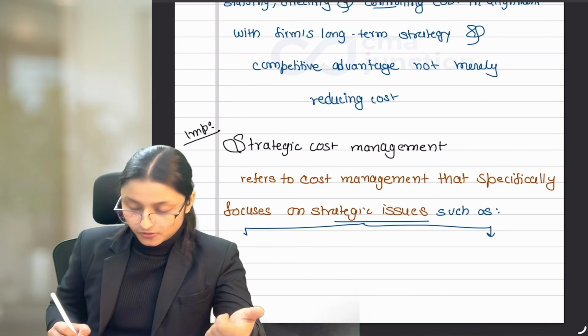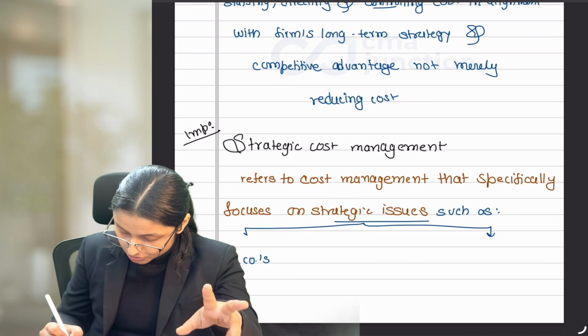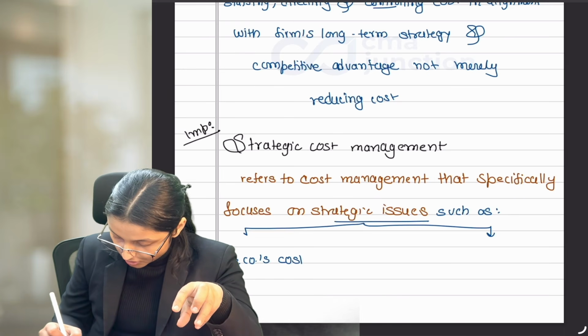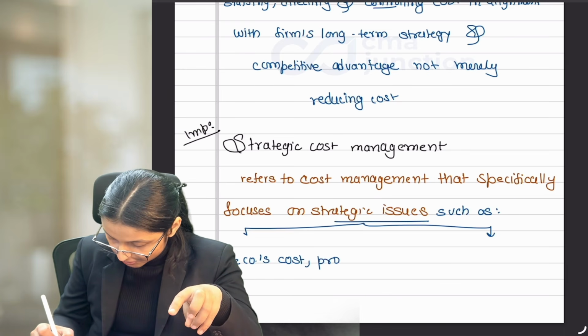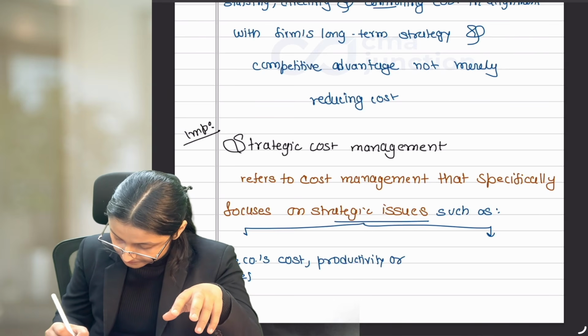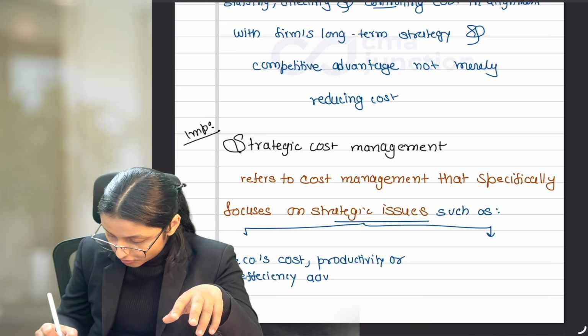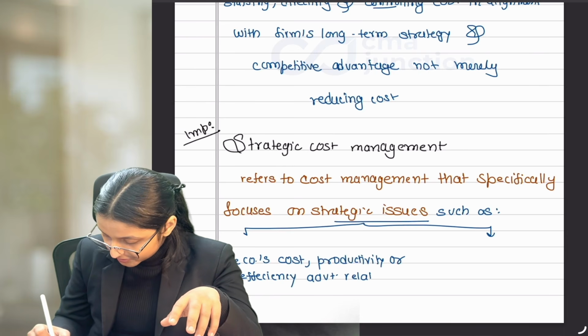First, if you are a cost leader, then you will face the issue of how you can reduce the company's cost, increase productivity or efficiency, and gain advantage of them relative to competitors.